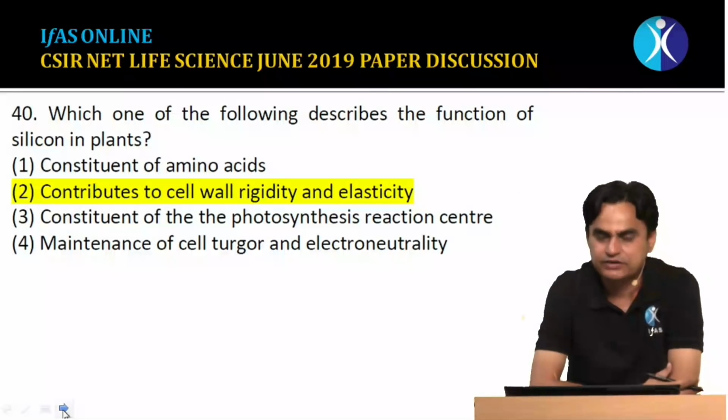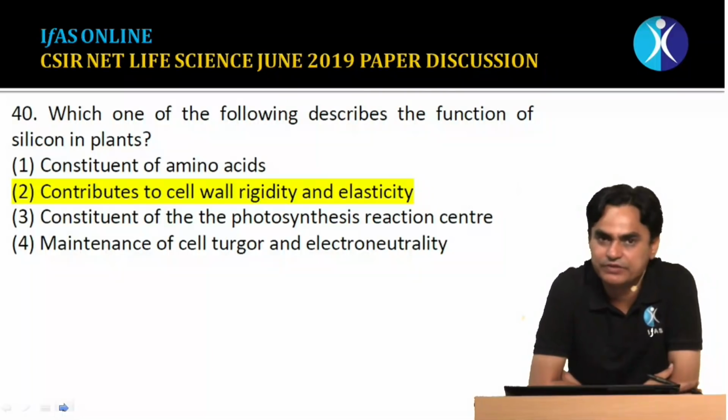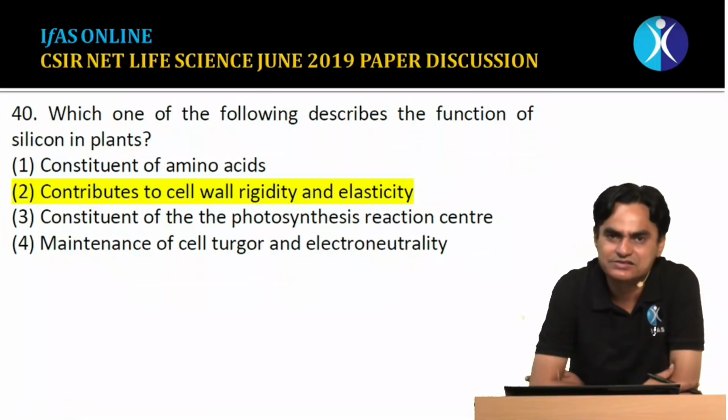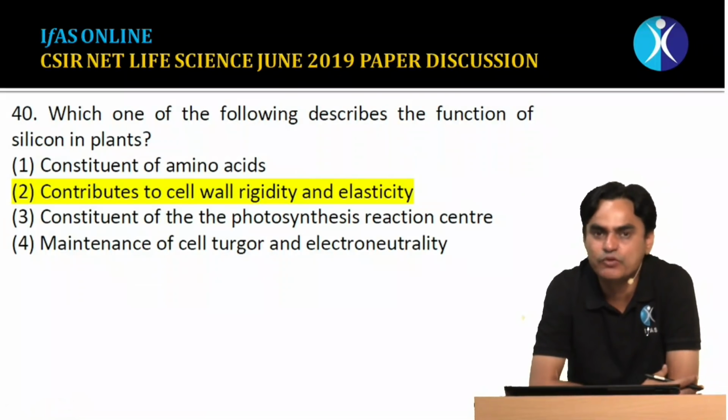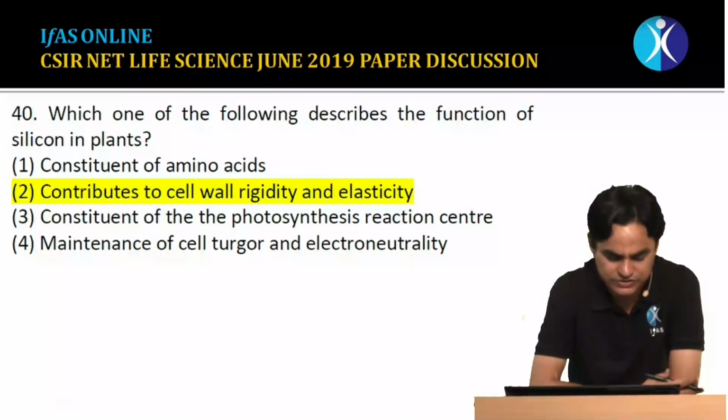Question number 40. Now this is a question from plant physiology, mineral nutrients. The question is, what is the function of silicon in plants? And we know that grasses are quite abundant in silicon. They need silicon, and it is one of the important nutrients for the grasses. What is the role of this silicon?